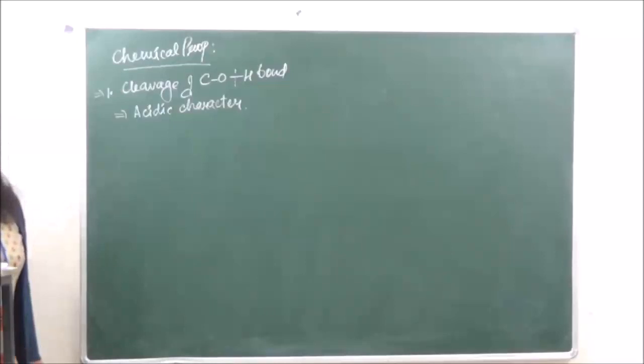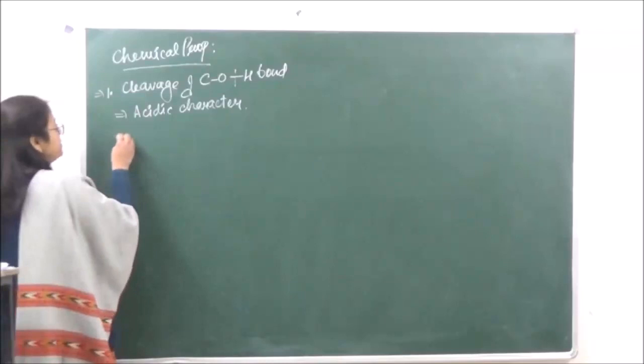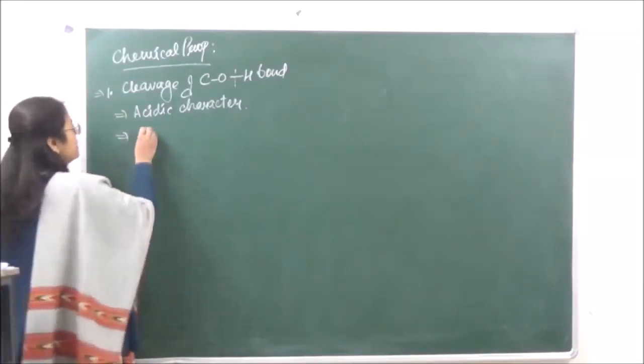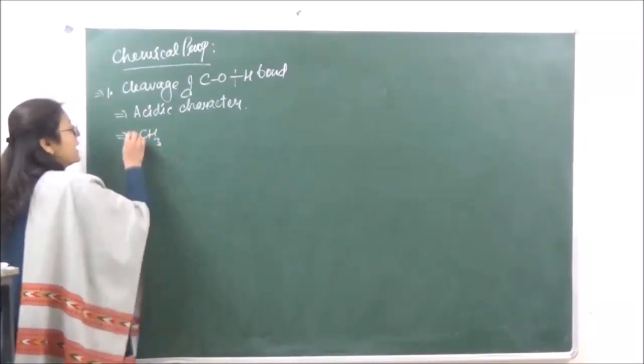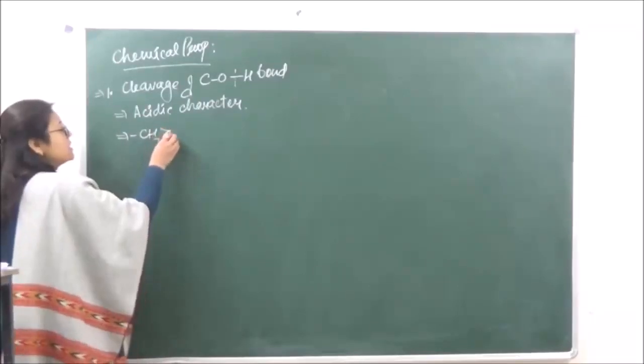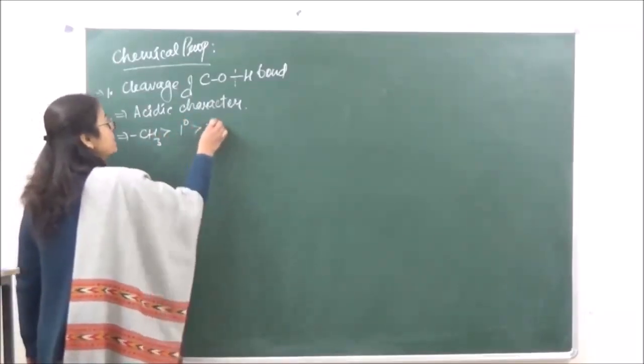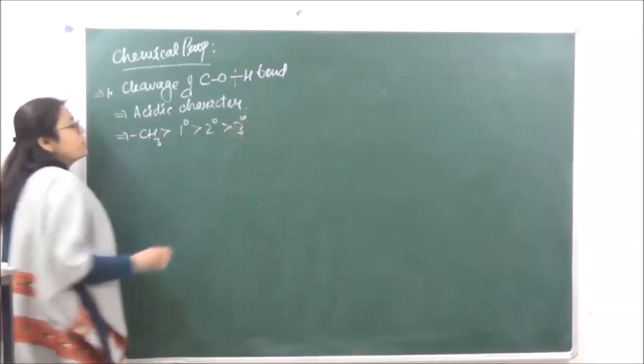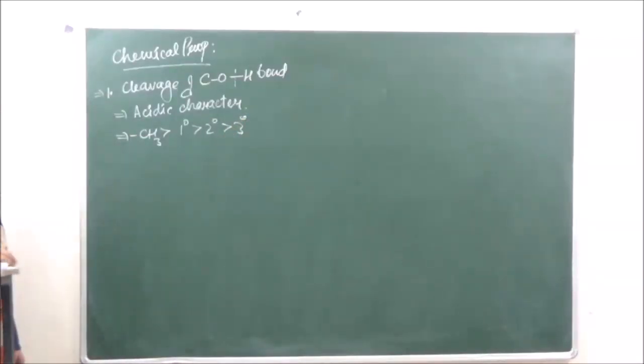Whenever hydrogen is released, it gives us the acidic character of that particular functional group. Now over here the order of reactivity is methyl fastest, then 1 degree, then 2 degree, and then 3 degree. So this is going to be the order.